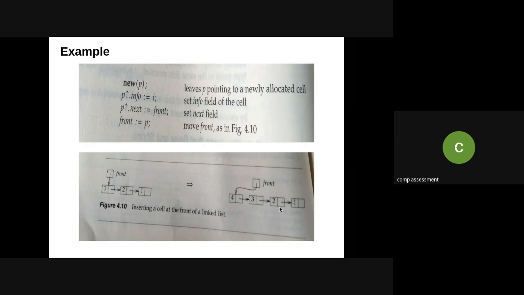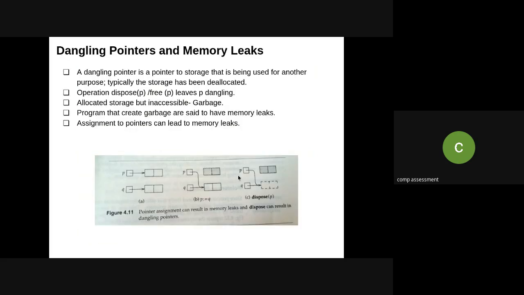So 1 will be pointing. Whenever I'm adding 2, obviously my front will be pointing to that element and the link will go to the previous element. In this way, whenever I'm inserting a cell into the data structure, it will grow. And when I'm going to remove any data cell, it will shrink. So in this way, the data structure will be growing and shrinking.